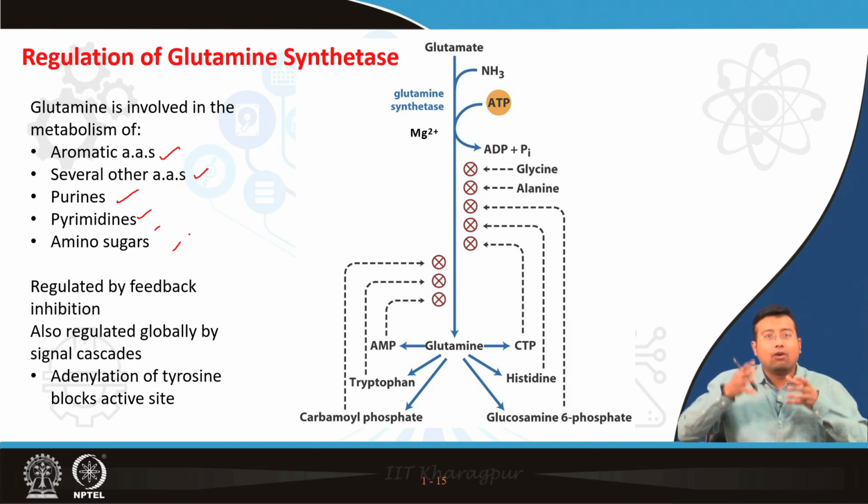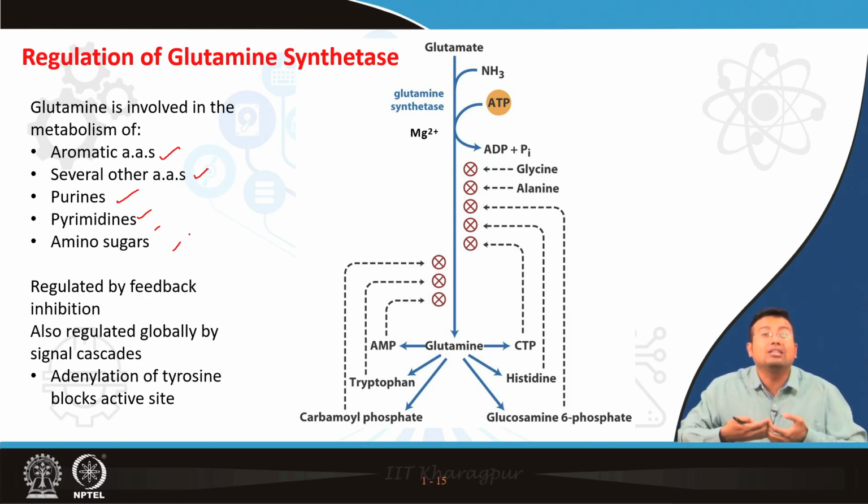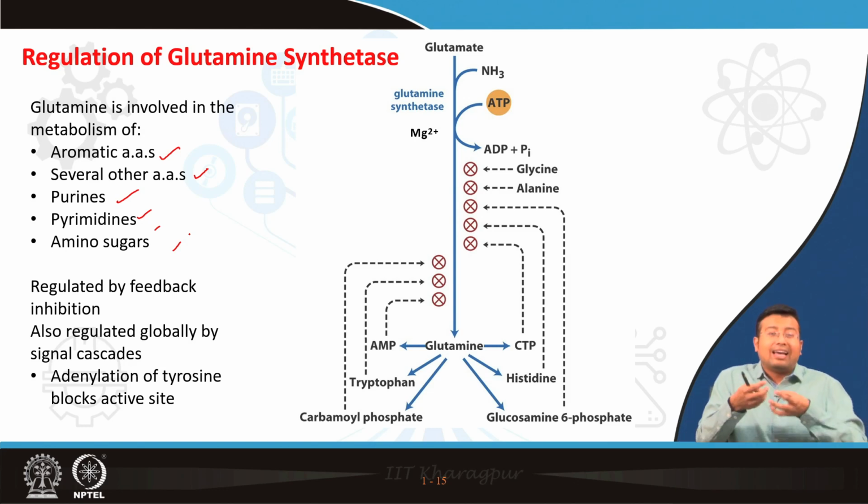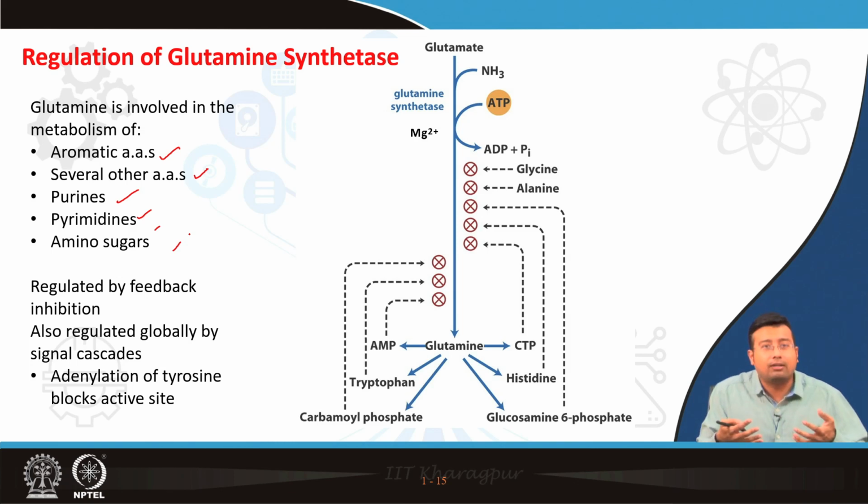So basically whenever we need a nitrogen group, ammonia is carried in the form of glutamine to multiple peripheral tissues, which donate the nitrogen group. The synthesis of glutamine is done by the enzyme glutamine synthetase. Mind it, one very fundamental thing: whenever we hear the enzyme name synthetase, it means there is active energy, or ATP, involved. A synthase enzyme, generally, does not involve ATP.